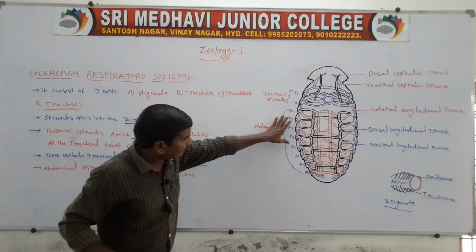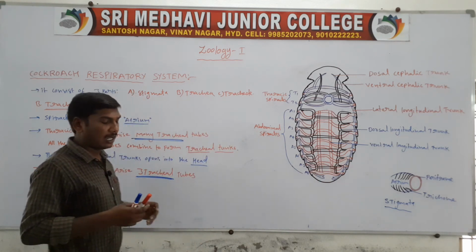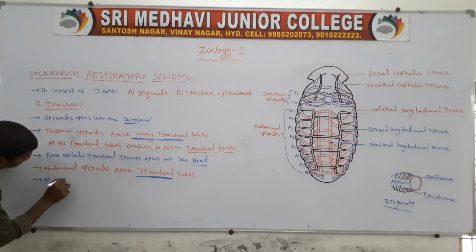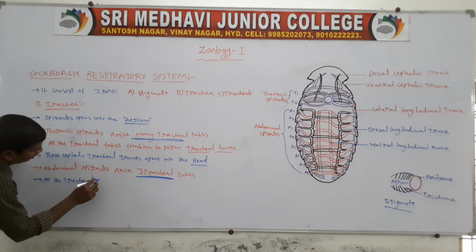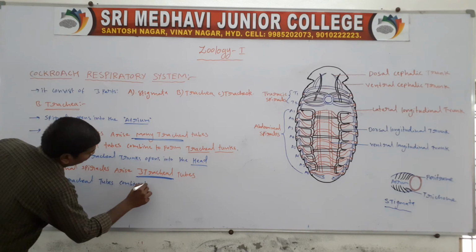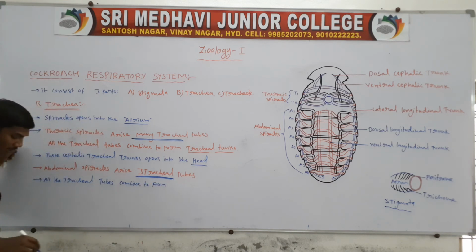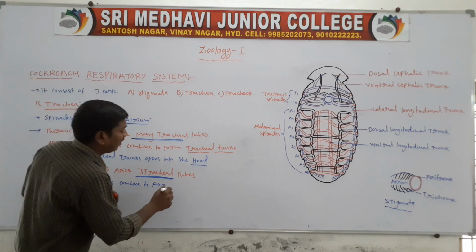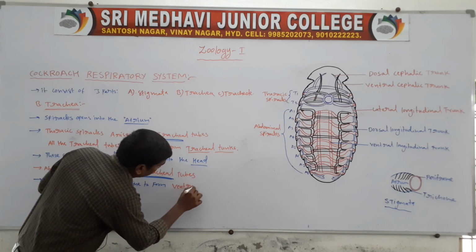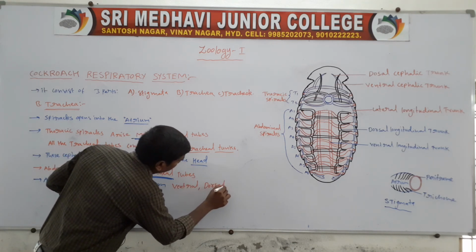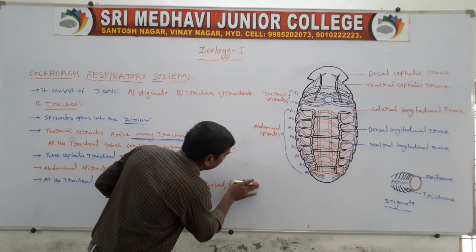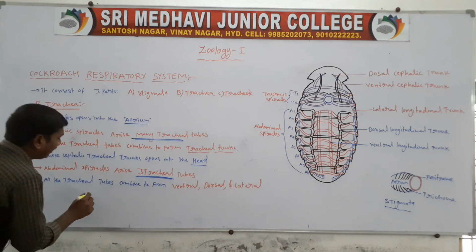All these tracheal tubes combine to form the ventral, dorsal and lateral longitudinal trunks.